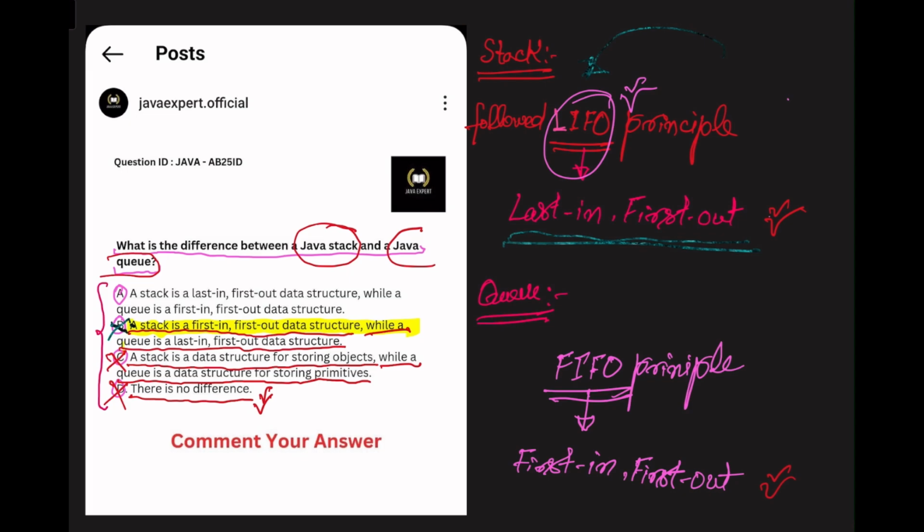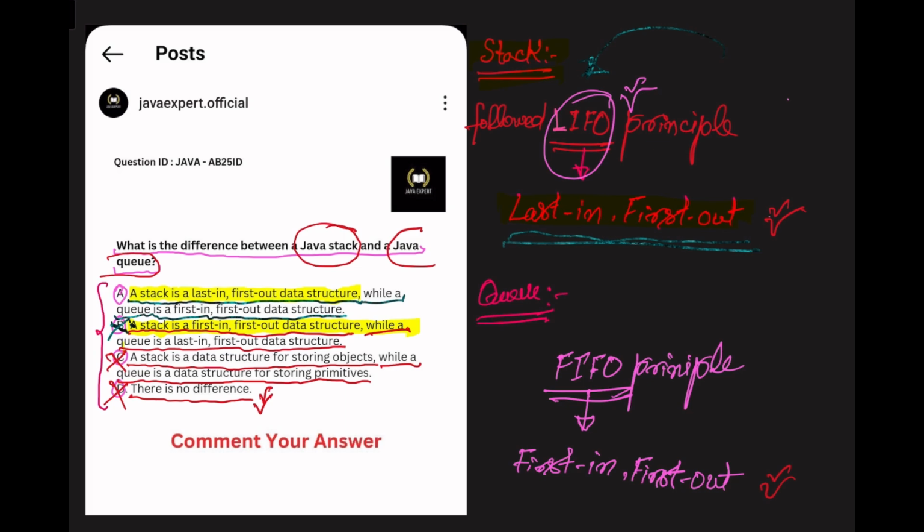Now option A is remaining, and this could be correct. Okay, let's check. A stack is a last in first out data structure, while a queue is a first in first out data structure. Just let me highlight. A stack follows last in first out, and this statement is saying a stack is a last in first out data structure.